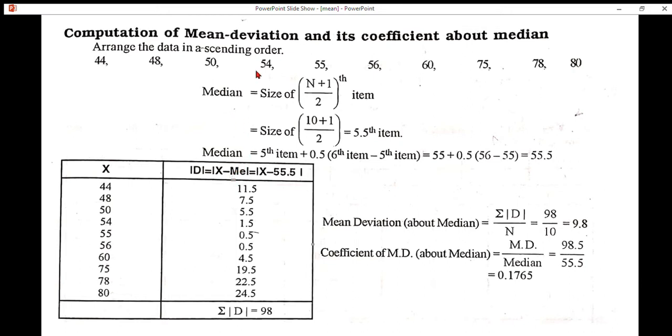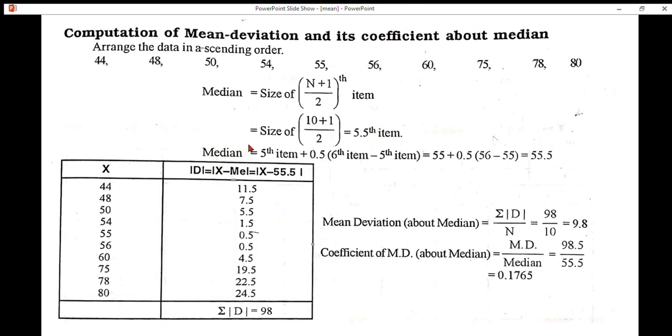Median is equal to size of n plus 1 by 2th item. Number of items given in this problem is 10. If we substitute the number in the formula, it will be like this: size of 10 plus 1 by 2, that is 11 by 2, we get 5.5th item.